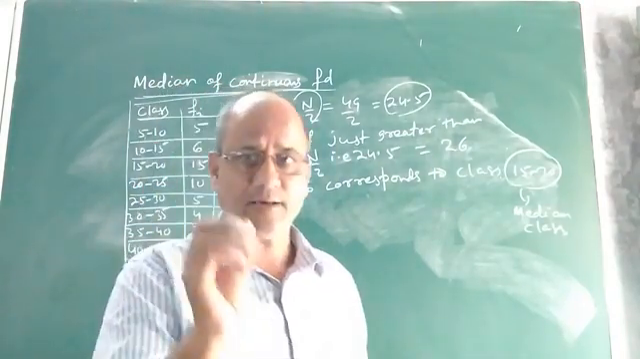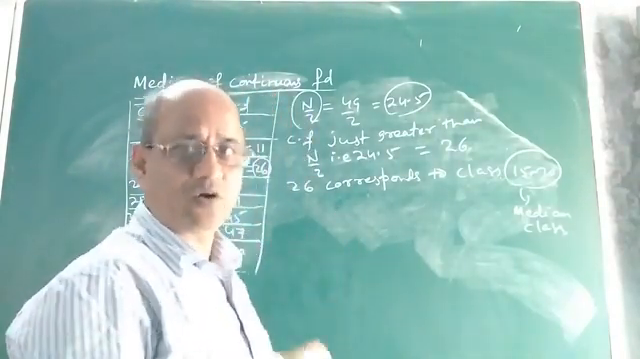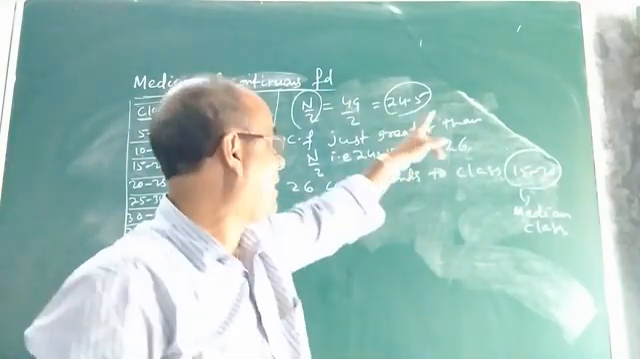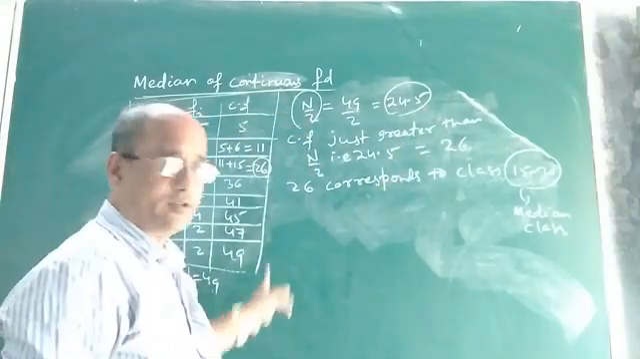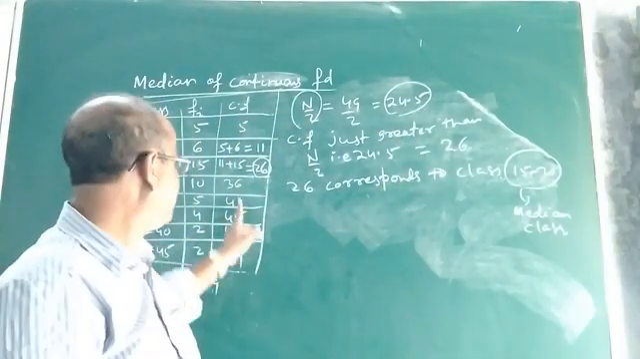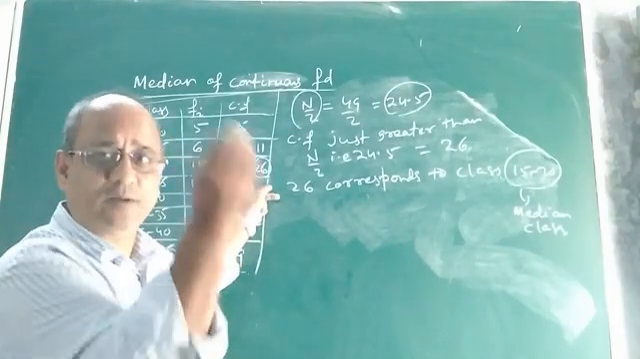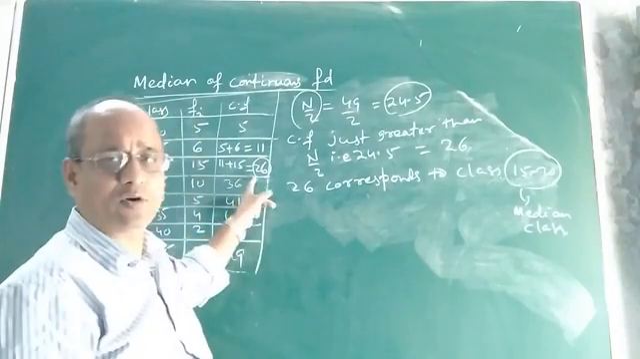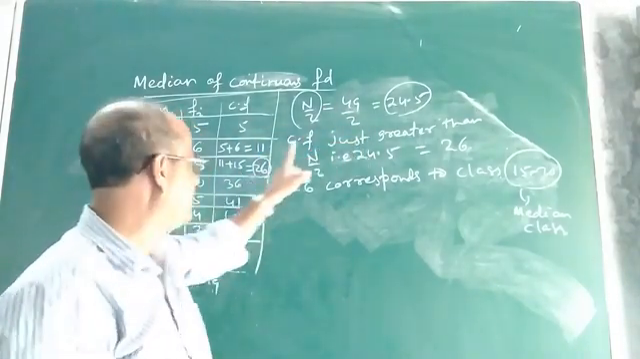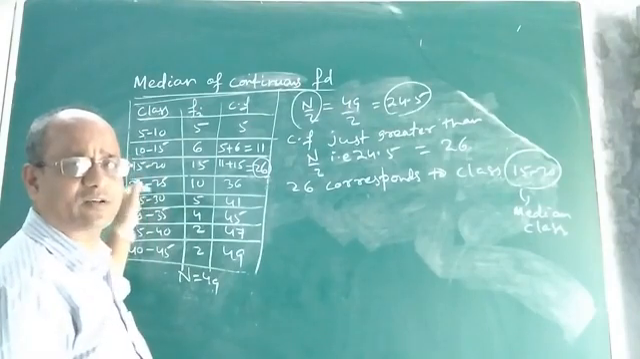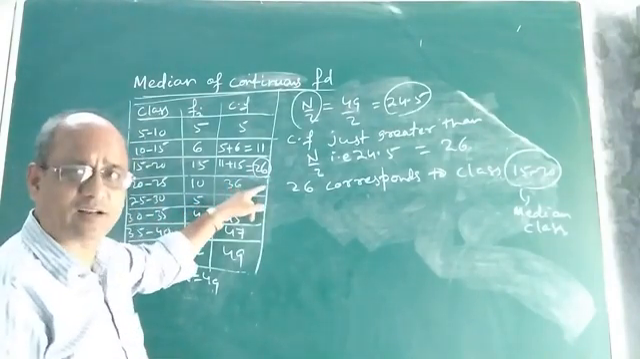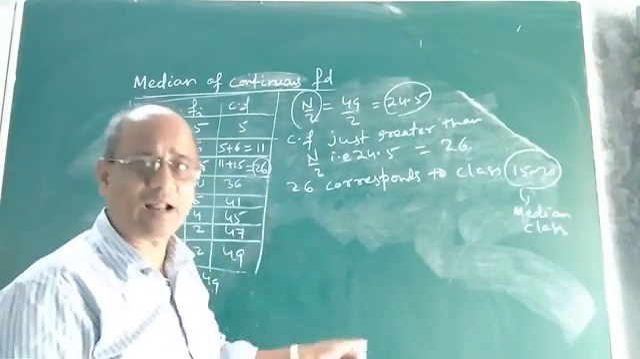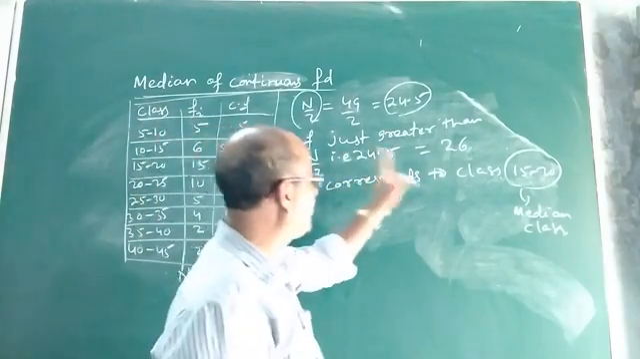Once again, after finding all the cumulative frequencies, first you find the value of n by 2. After getting the value of n by 2, observe the CF column very minutely, find out which cumulative frequency value is just greater than the value of n by 2. Whatever value of CF is just greater than n by 2, it corresponds to which class interval. To which class interval this CF value corresponds, that class interval will be the median class.